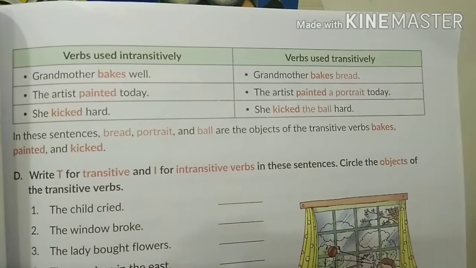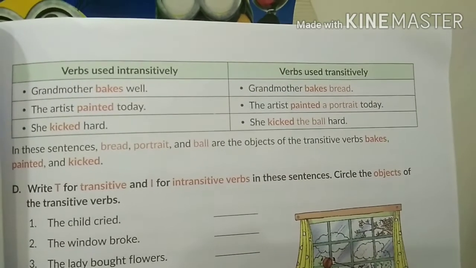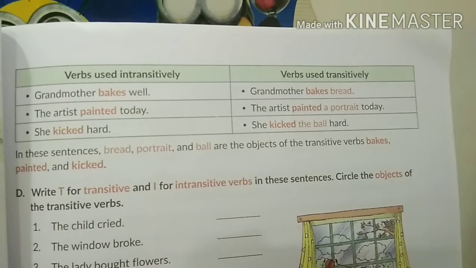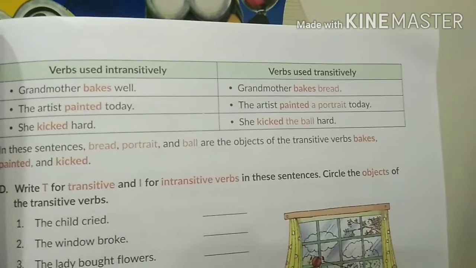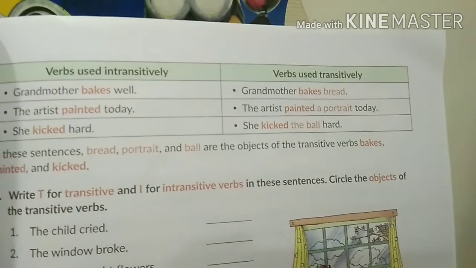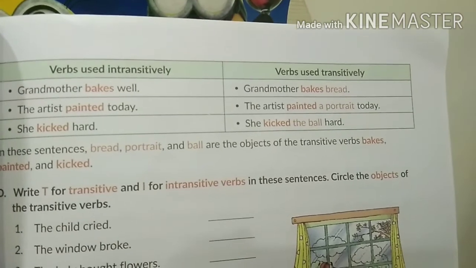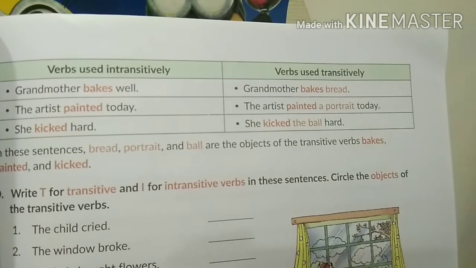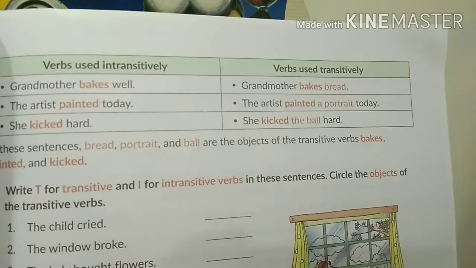Okay, so let's discuss some of the sentences in the book. Here, children, first we will do the transitive verbs. Grandmother bakes bread. Grandmother bakes. Bakes what, children? Bakes bread. So bakes, the verb, is having an object also. So bread is the object and bakes is the verb. The artist painted a portrait today. Painted is the verb and the verb is having an object also, children. See, portrait is the object and so it is the transitive verb.